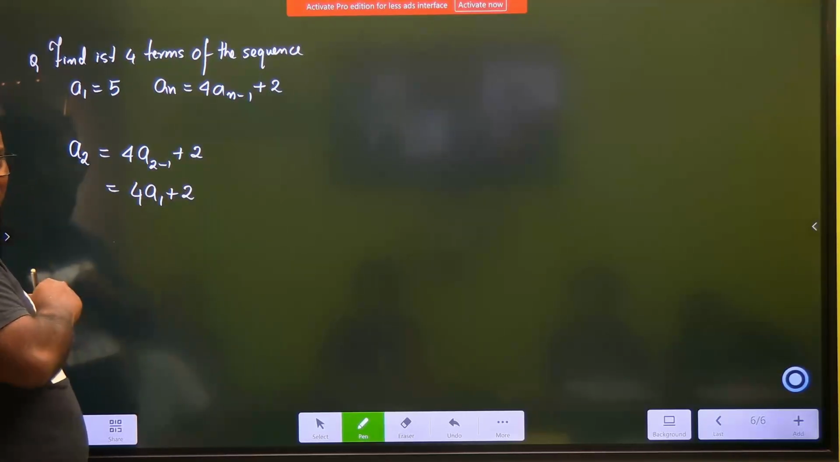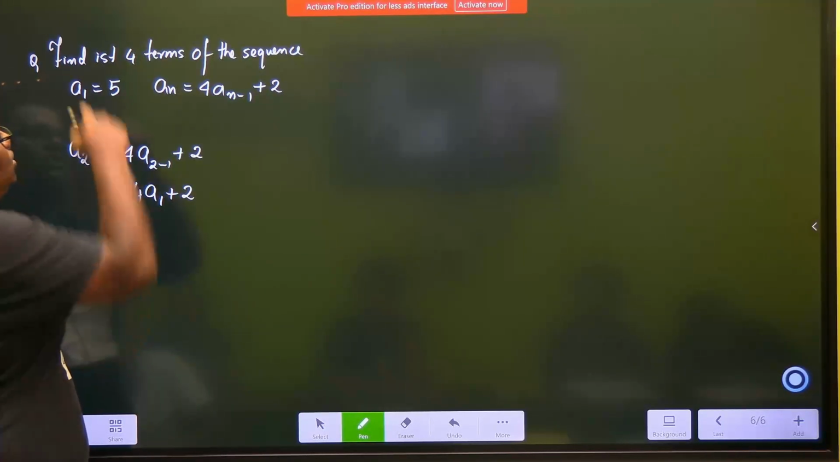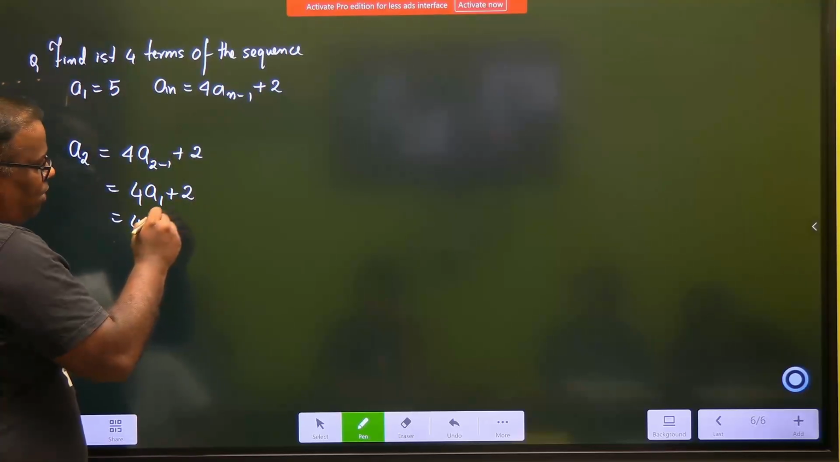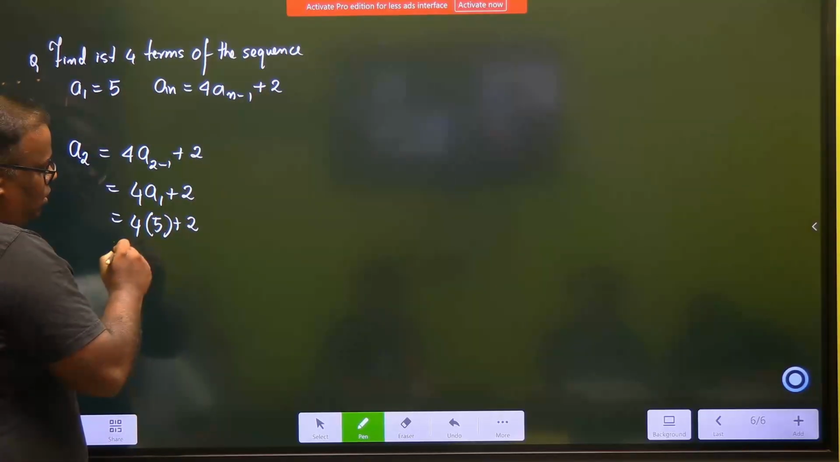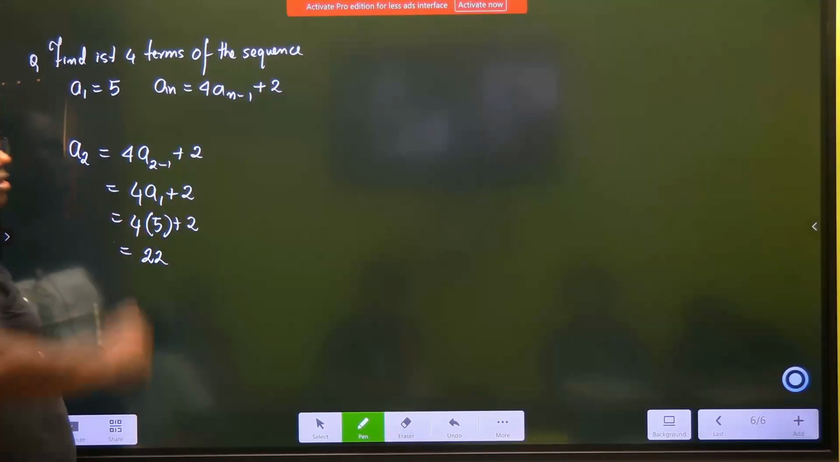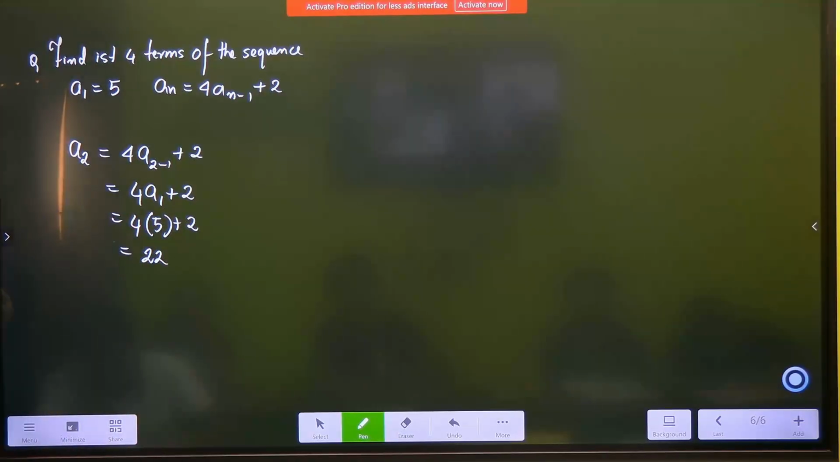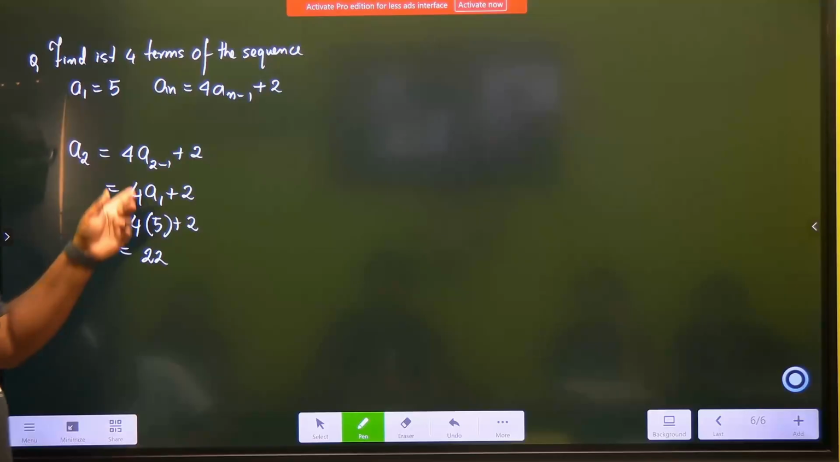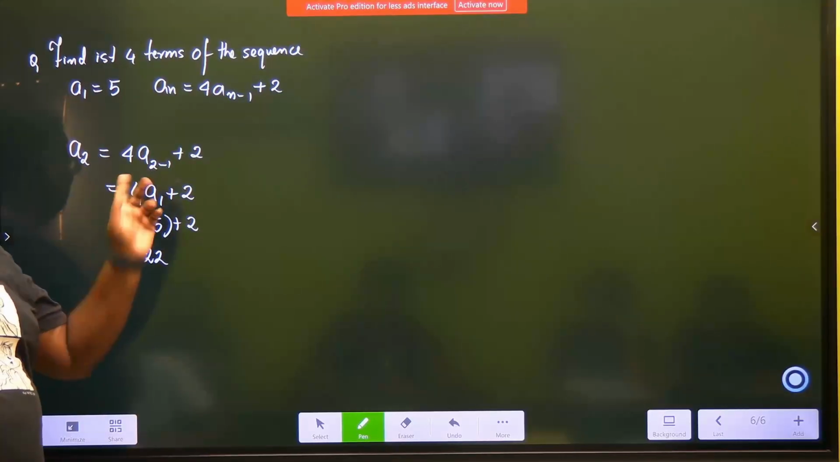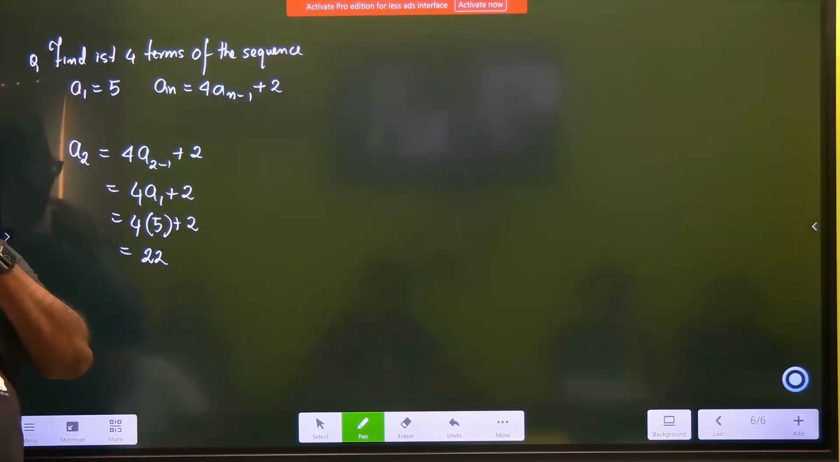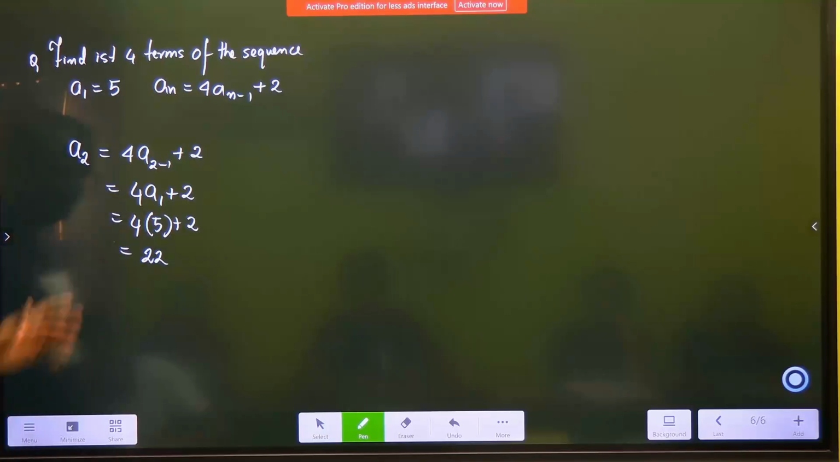Don't you agree? Right? Which means a2 should be 4 times of a1 plus 2. 2 minus 1 is 1. a1 is already specified to me as 5, plus 2. So this is very easy. Did you understand, Mishra? Now what do we have to find? a3. a3 will have another a2 coming up in the picture. So if you don't calculate a2, you cannot calculate a3. See, now it will come by doing this.